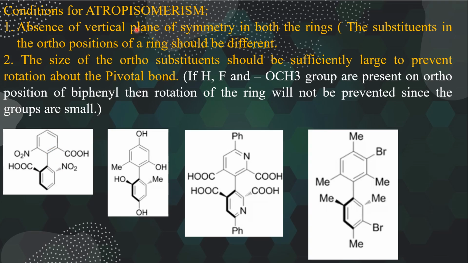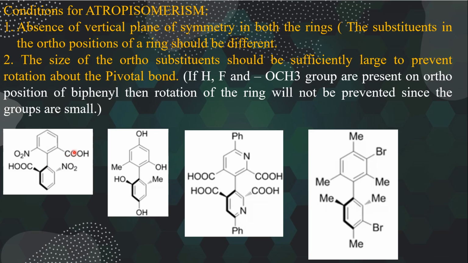Number one, there should be absence of a vertical plane of symmetry in both the rings. To avoid having a vertical plane of symmetry, there should be two different groups in the ortho positions of each ring. Number two, the size of the substituents in the ortho position should be sufficiently large so that the rotation about the carbon-carbon single bond, the rotation about this pivotal bond, can be prevented.